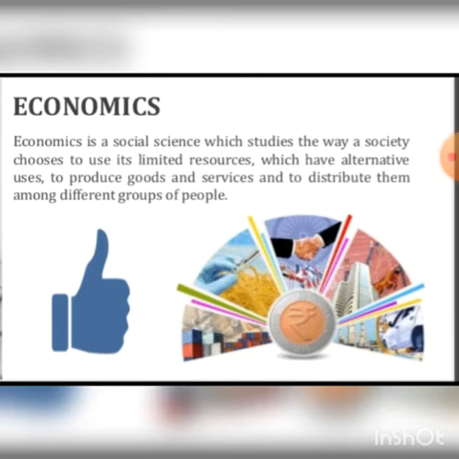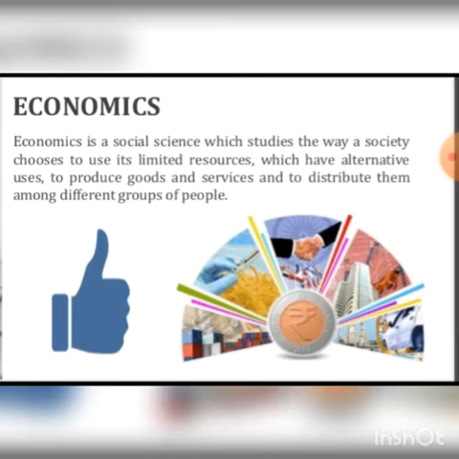So for that, let me again define economics. What does economics mean? Economics is a social science which studies the way a society chooses to use its limited resources, which have alternative ways to produce goods and services and to distribute them among different groups of people.